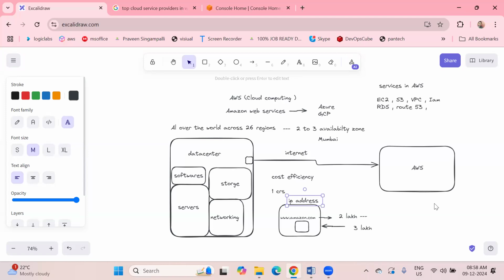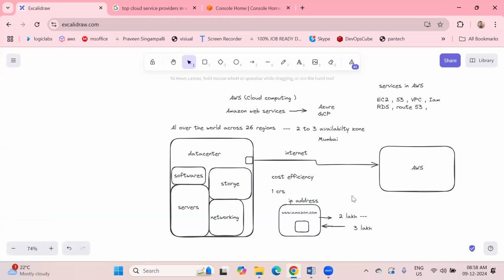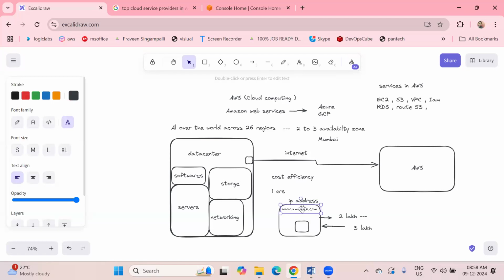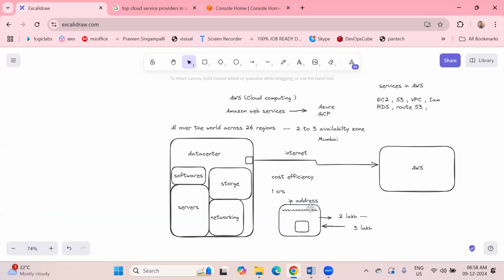Suppose Amazon.com, Flipkart.com. So how are you getting this Amazon.com? How are you going to configure it to your server? Suppose I want to establish one website called www.naveen.com. How can I create a server, how can I establish my own domain, and how can I configure that particular domain to my server? That also we can learn with the help of the Route 53 concept.